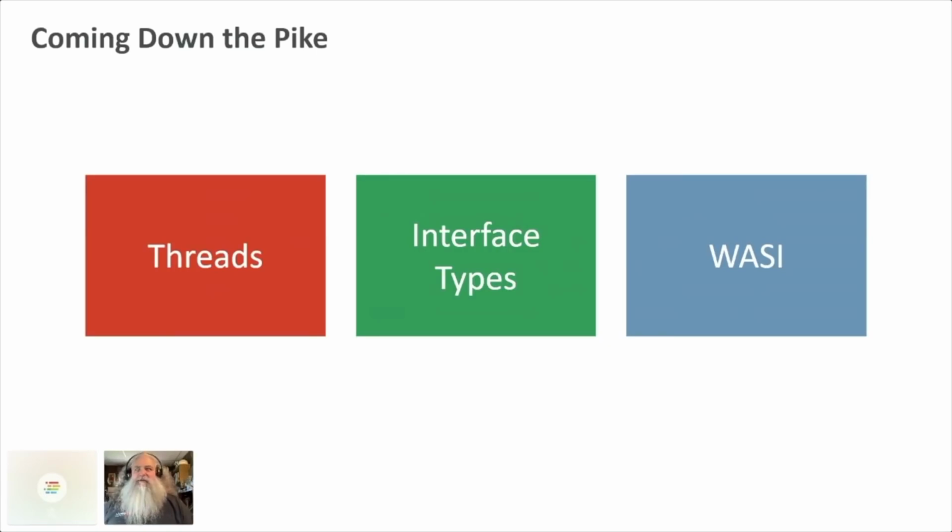Threads, I believe, work in Firefox now. I haven't looked at them yet. But the thing I think is particularly interesting is WASI. This is the WebAssembly Systems Interface. And that allows you to do file I/O and network I/O outside of the browser. So if you're doing something with a command line tool, like with Wasmtime, then you could use WASI. And I'm actually going to demo that along with some other things here really quick.